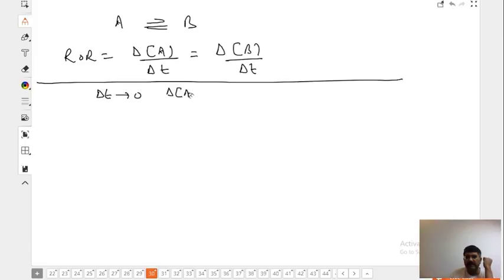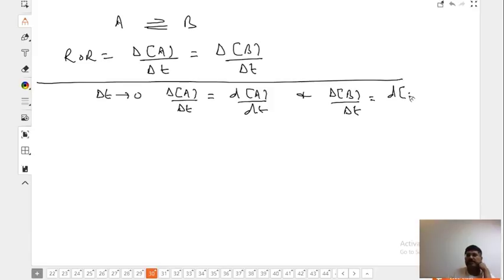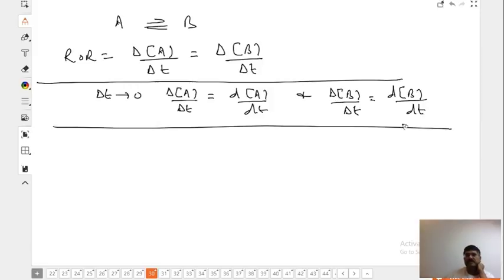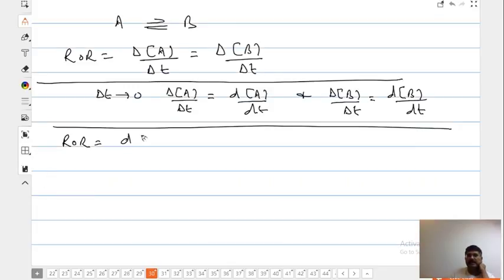This delta A by delta T will look like dA by dt, and delta B by delta T will be differential of B by differential of T. So we can write rate of reaction as dA by dt, dB by dt. From delta we have brought differential, and from square bracket we can write it like this.